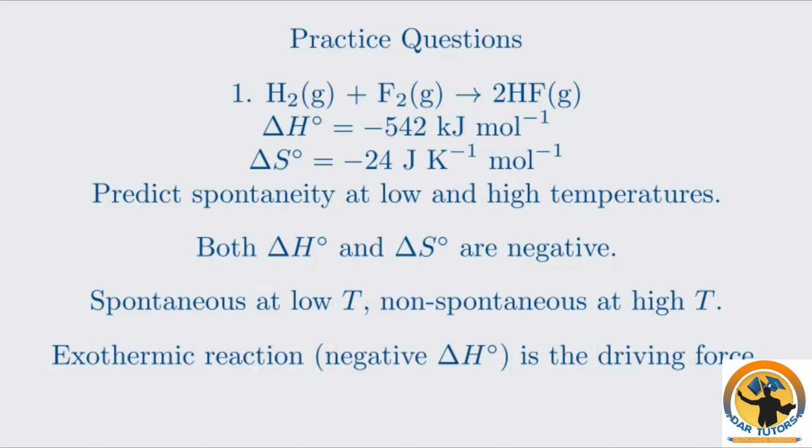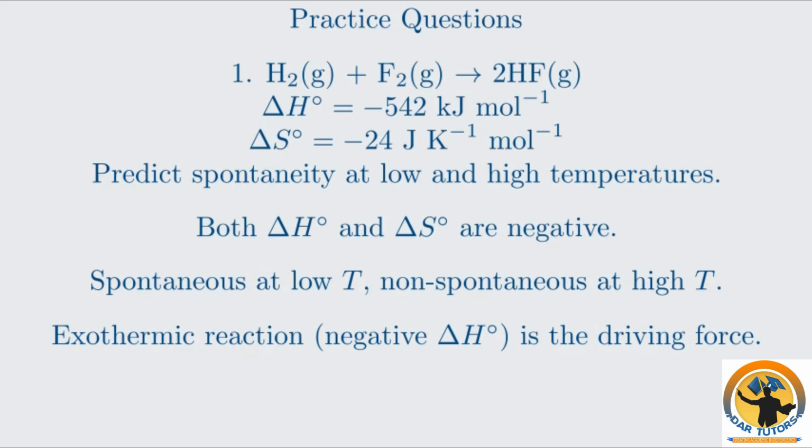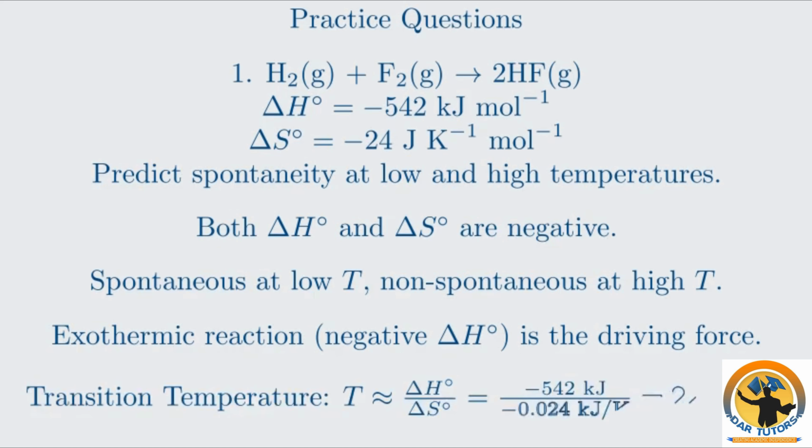But as temperature increases, the unfavorable entropy term, negative ΔS, becomes dominant and opposes spontaneity. To calculate the approximate transition temperature, we set ΔG standard to 0 and solve for T. This gives us 22,583 Kelvin, which is an extremely high temperature. In a practical sense, this means the reaction is spontaneous under almost all achievable conditions, even though technically it would become non-spontaneous at temperatures above 22,583 Kelvin.